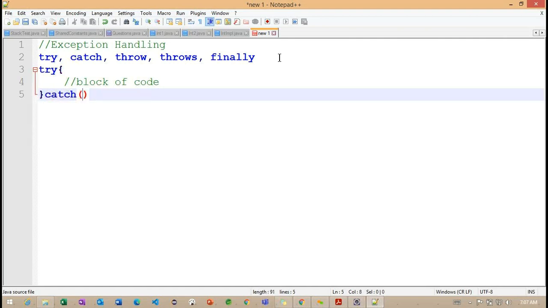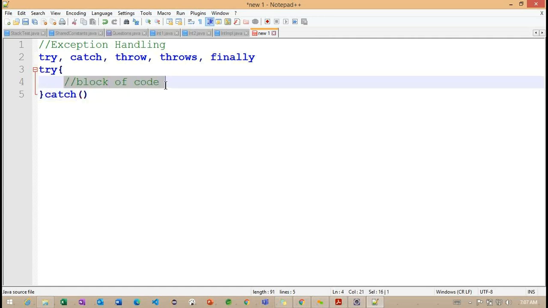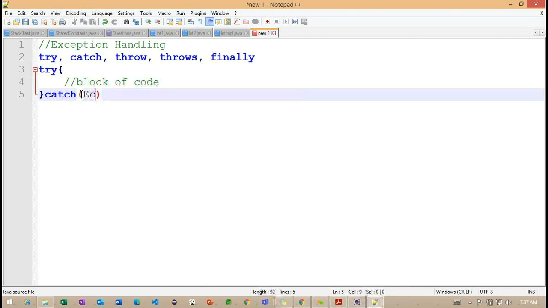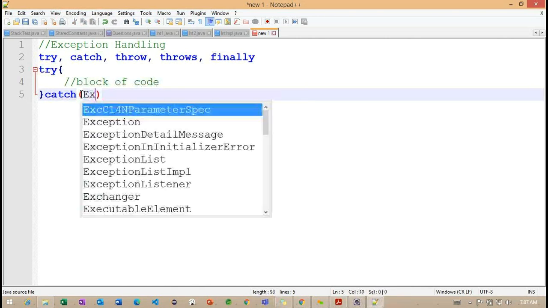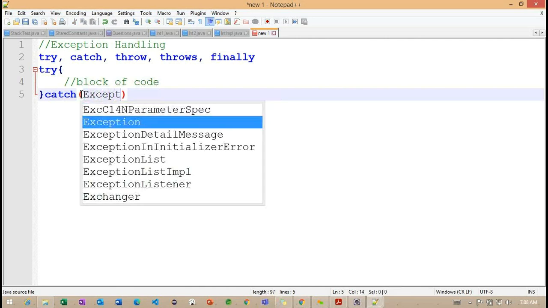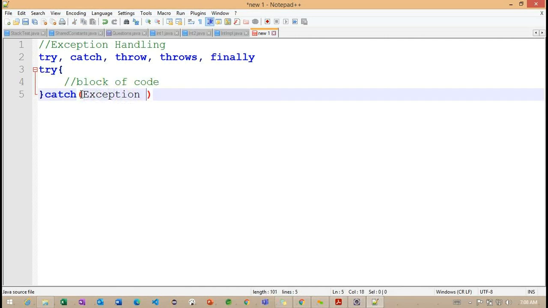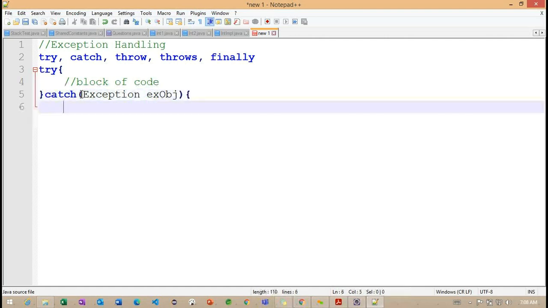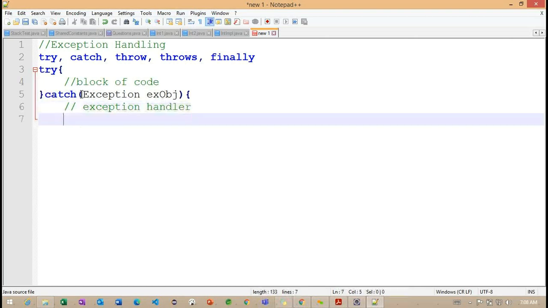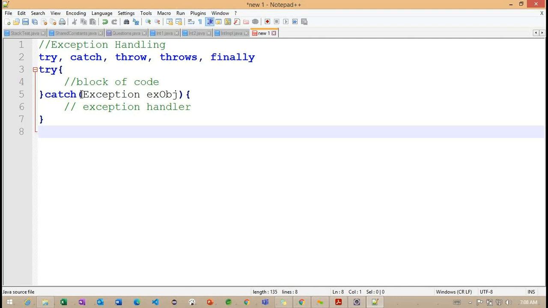And what will handle it is the catch block. If within the try block I get any exception, this particular catch block will handle it. And here I need to define the exception object. You can do whatever you want to do inside this catch block. This is our exception handler.